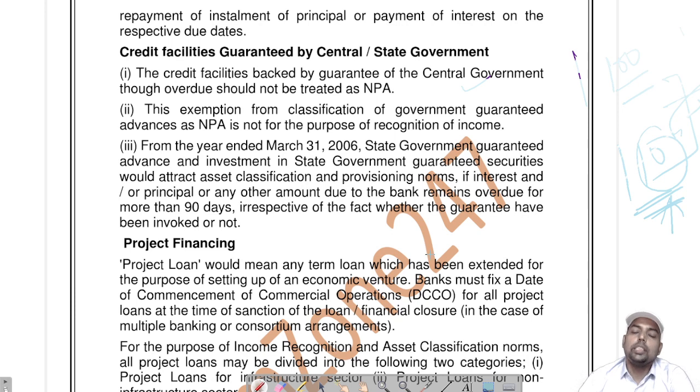स्टेट गवर्नमेंट गारंटी से गारंटीड अकाउंट में ऐसी फैसिलिटी नहीं है। State government, if it is not paying in 90 days, it will be treated as NPA.